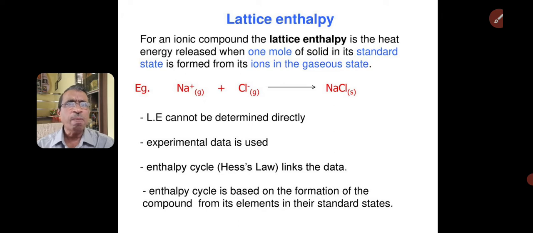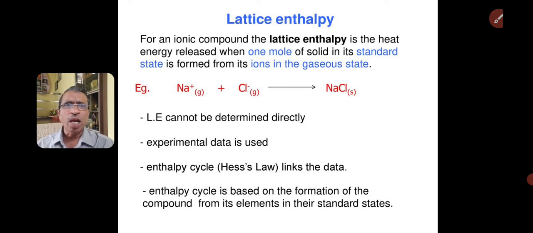For an ionic compound, the lattice enthalpy is the heat energy released when 1 mole of a solid in its standard state is formed from its ions in the gaseous state.